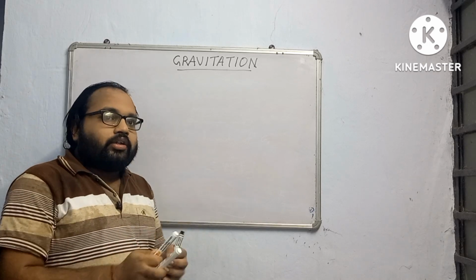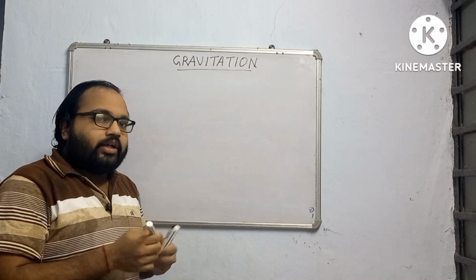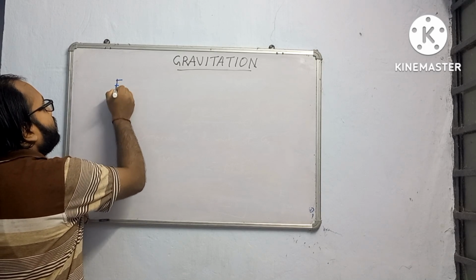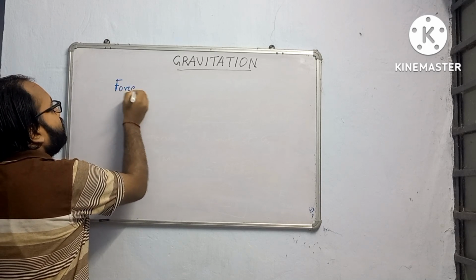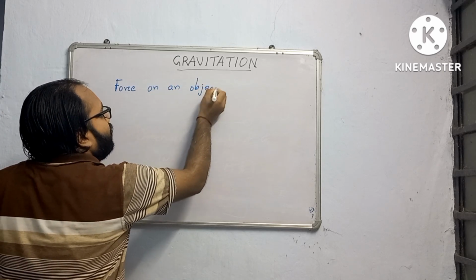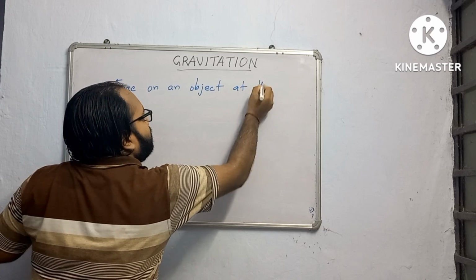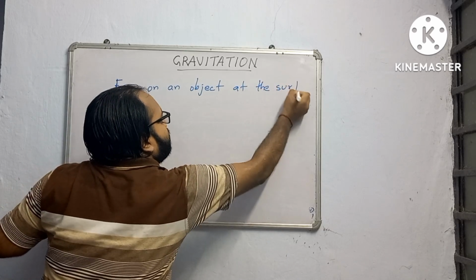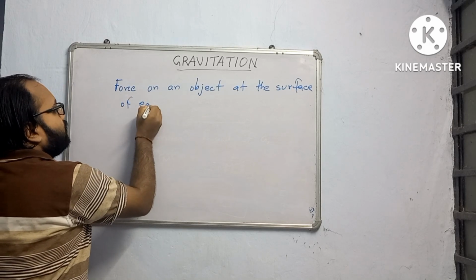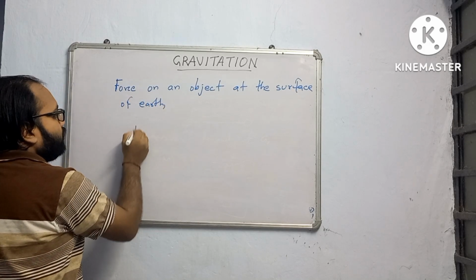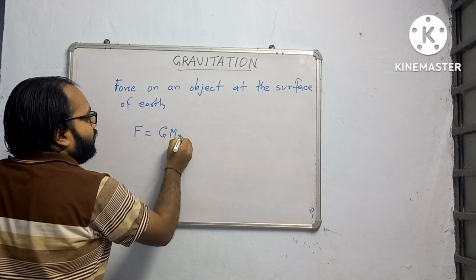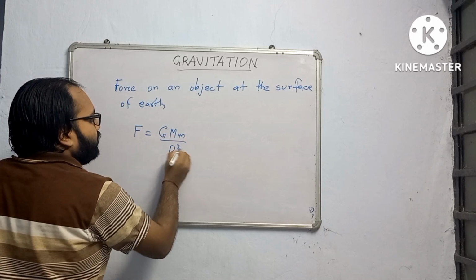Now if we take the distance to be capital R, the radius of the earth, then the force on an object at the surface of the earth will be equal to G M m by R square.